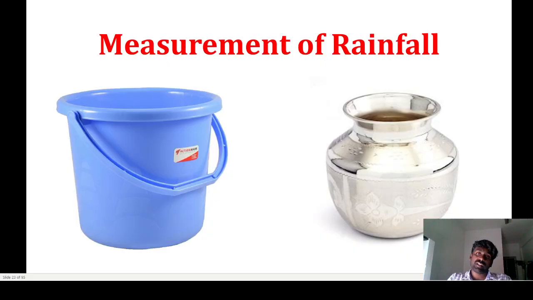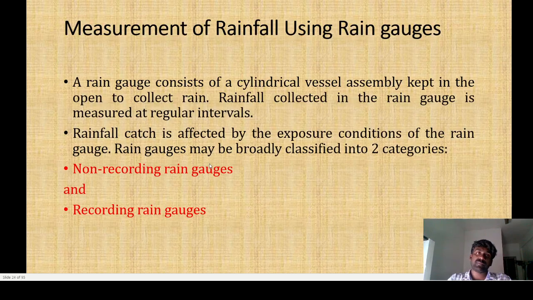The next one, measurements. How can I measure the total quantity of runoff, even by using buckets or vessels like this? How can I measure it? We cannot easily measure without any measurements or indications. We are not going to simply measure the rainfall using these kinds of vessels and buckets. For that purpose, we have two different rain gauges. A rain gauge is nothing but a measuring device. One is a non-recording rain gauge, another one is a recording rain gauge.